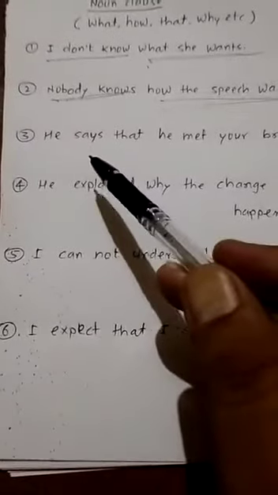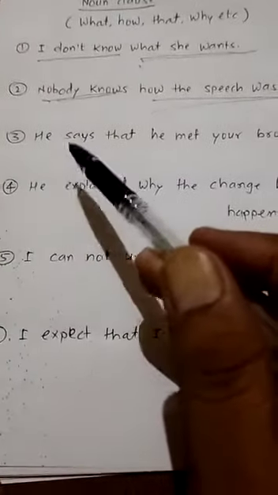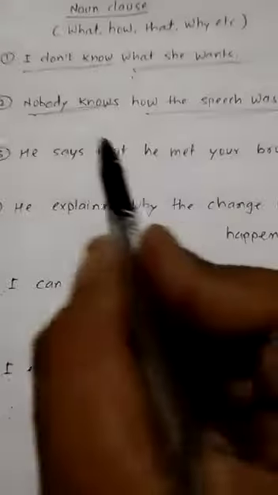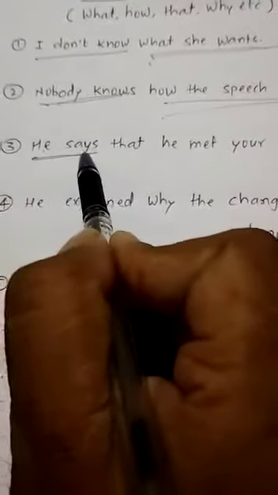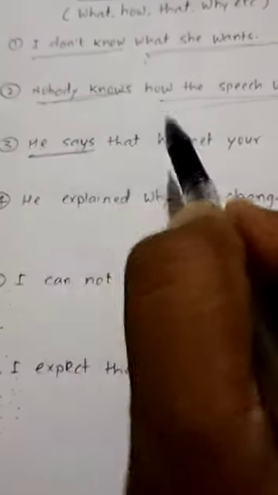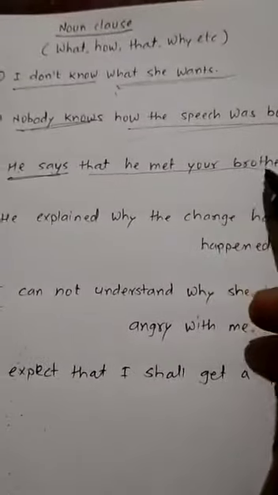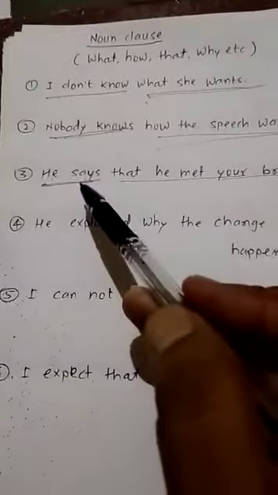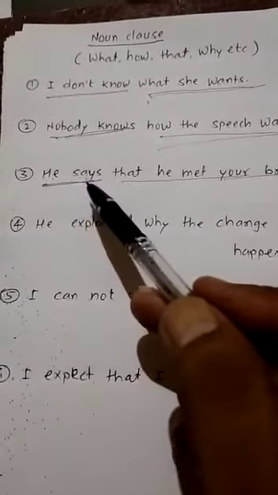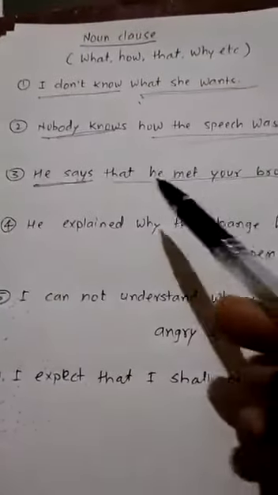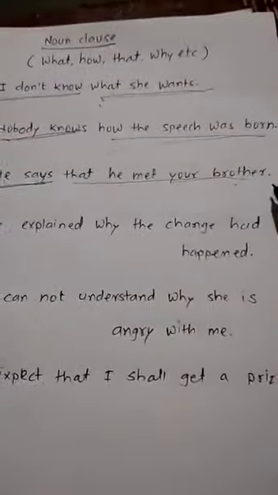Then come to the third example: he says that he met your brother. Here, he says is the main clause, with he as the subject and says as the predicate. Then that he met your brother is the particular part. Question the main clause with what: what does he say? That he met your brother.